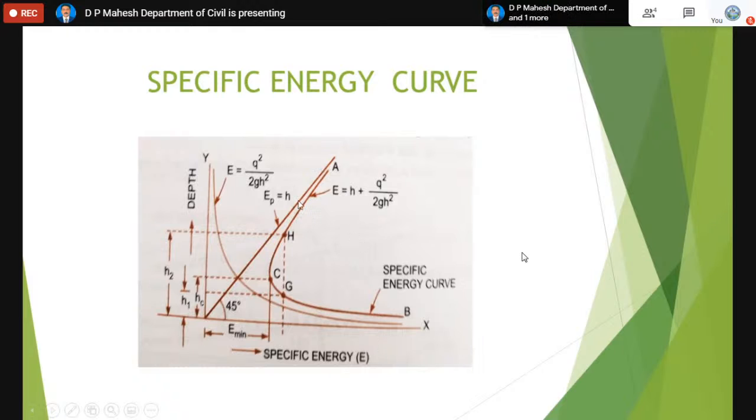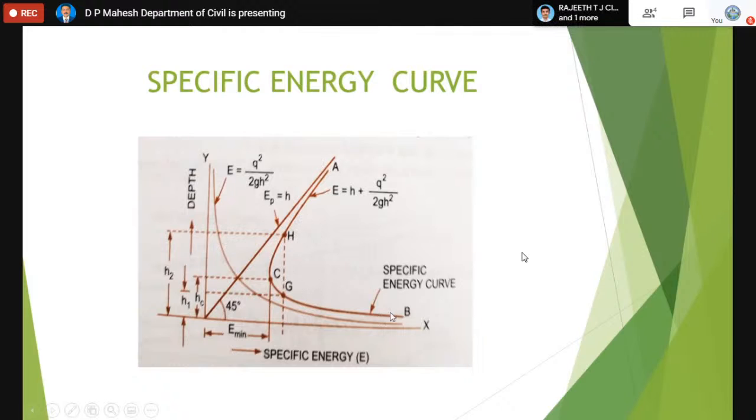So EP equals H means that with the increase of the depth, the energy will also increase. Potential energy is directly proportional, whereas kinetic energy is inversely proportional. With the increase of the depth, the energy is reducing. So now these are the two curves. These two curves can fit together and become a single curve.